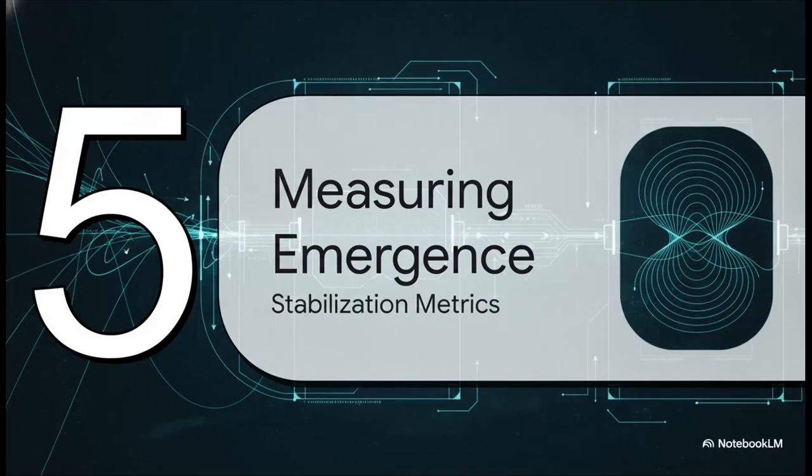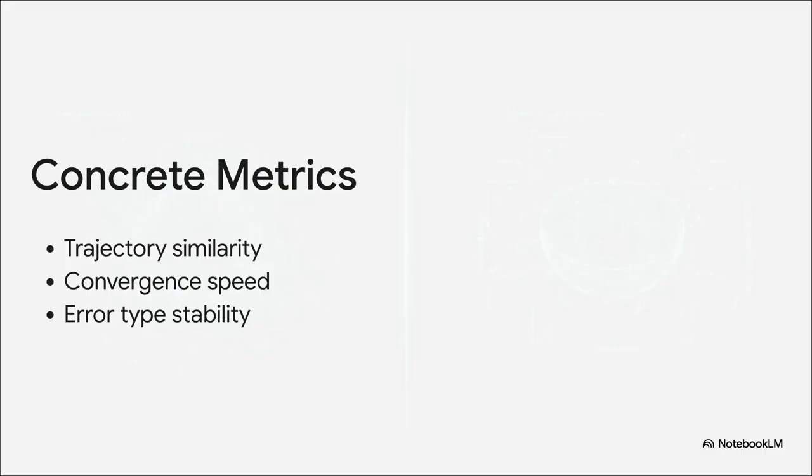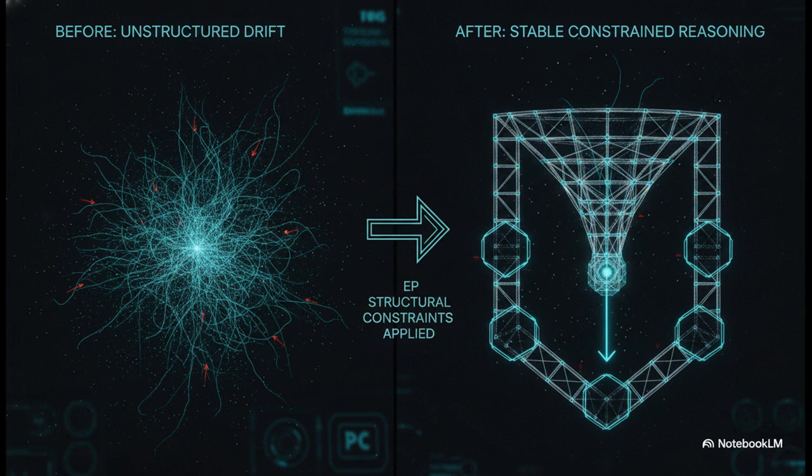Section 5, Measuring Path Emergence. The metrics of stabilization. We can't just go off vibes here, right? We need hard, data-driven numbers to measure the results of all this chaotic disturbance. So we meticulously track three things. First, trajectory similarity, meaning do the intermediate reasoning steps still converge even when the input is totally scrambled? Second, convergence speed. How fast does the structure actually stabilize the model? And third, error type stability. If the model does fail, do the errors shift from being totally chaotic and random to being highly predictable and manageable?